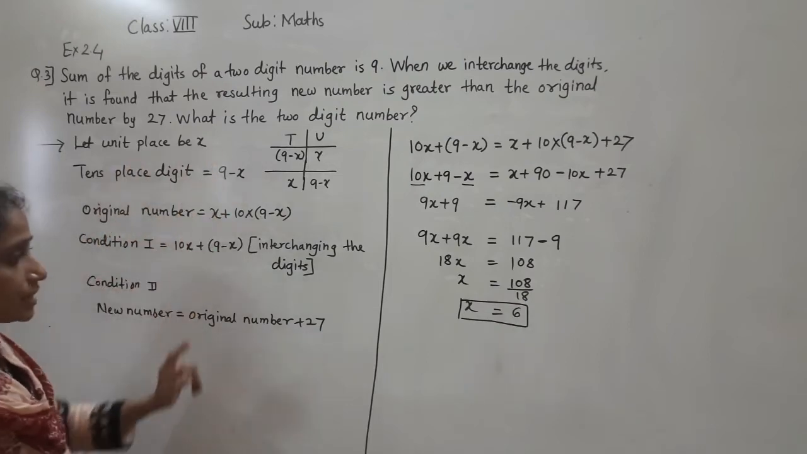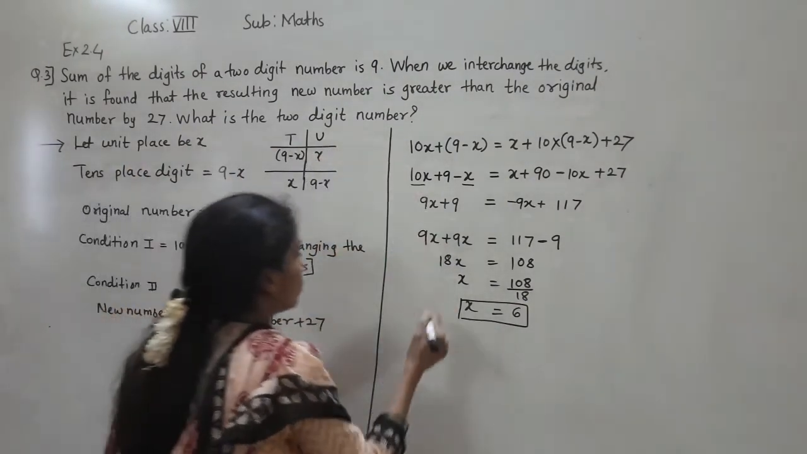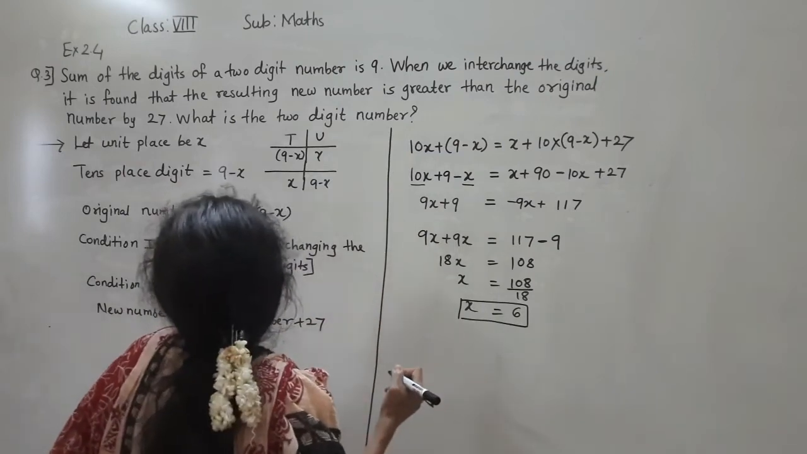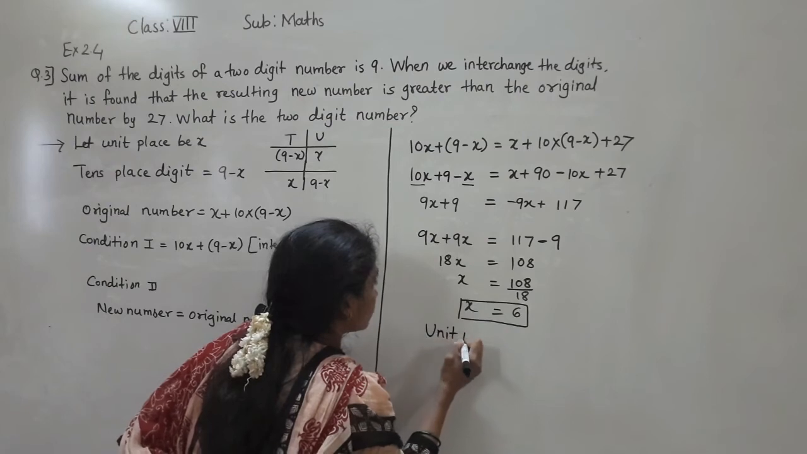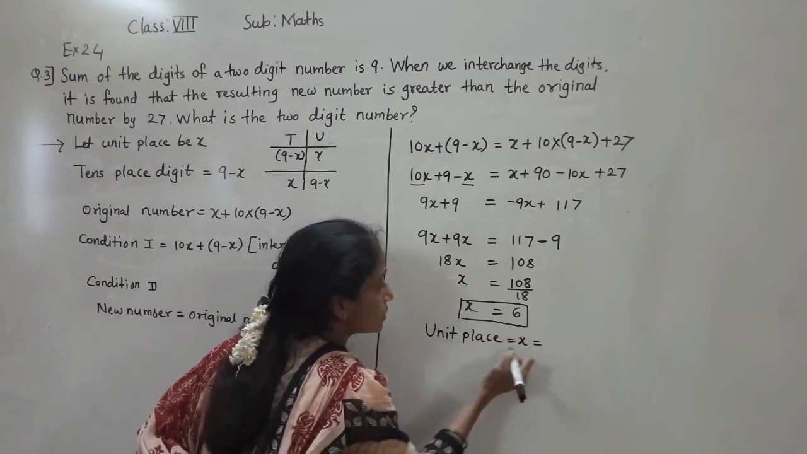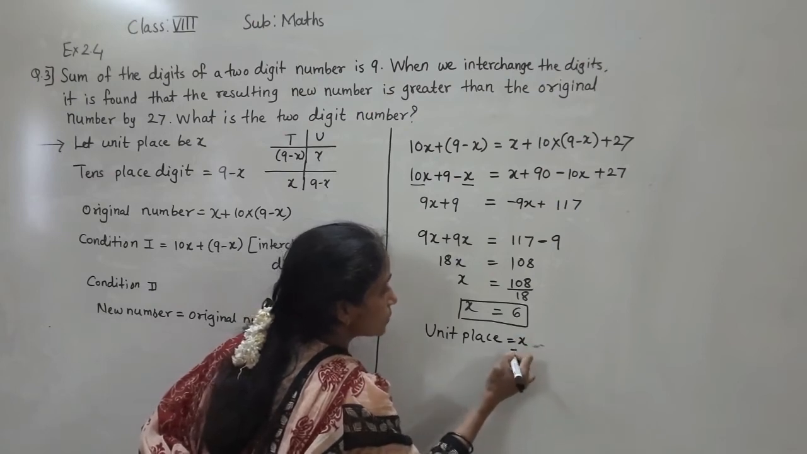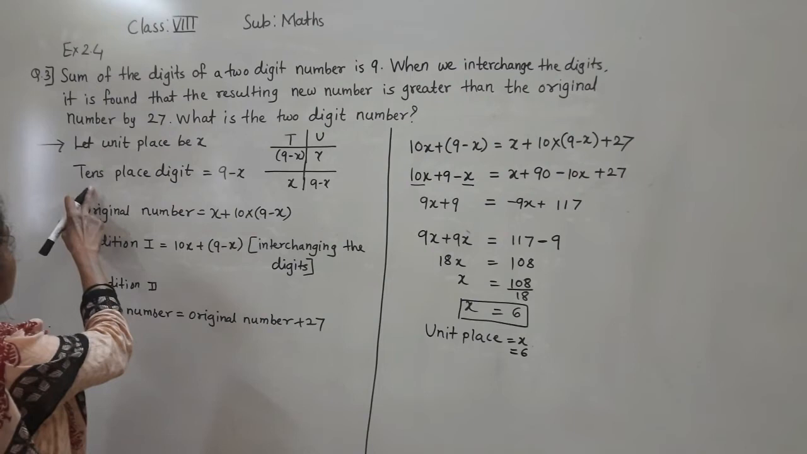Now, what is given? We have considered the unit place as x. What do we have to find? The 2-digit number. So the unit place is equal to x, and the number is 6. So what is the digit at the unit place? That is 6. So what is the digit at the tens place?